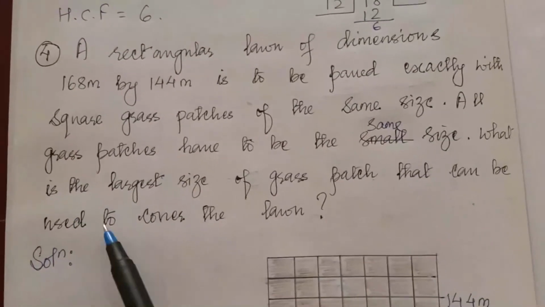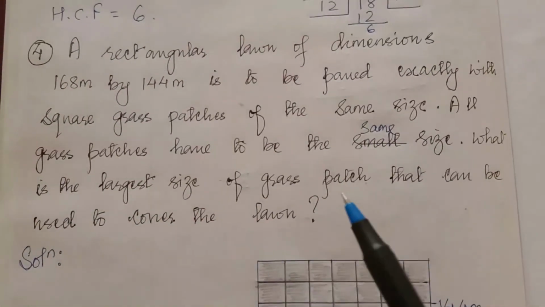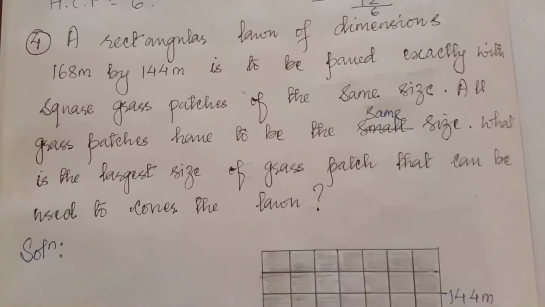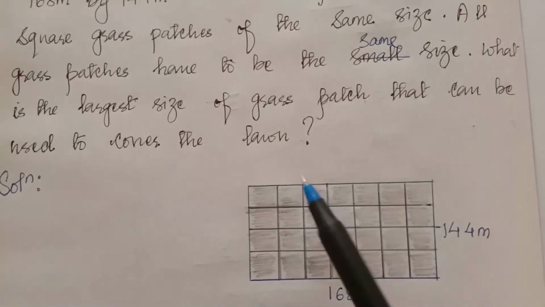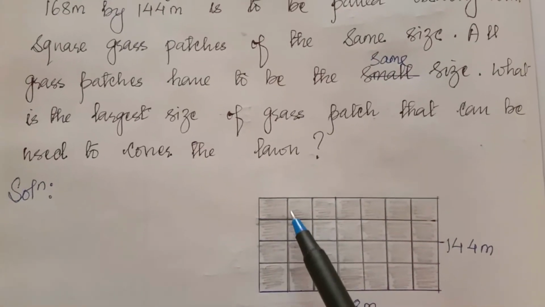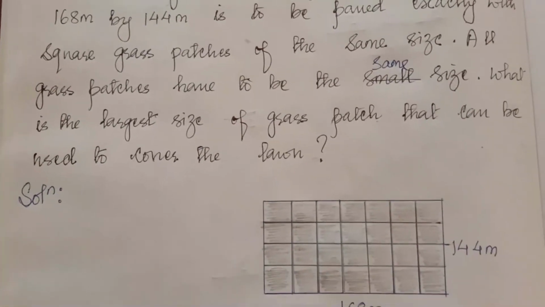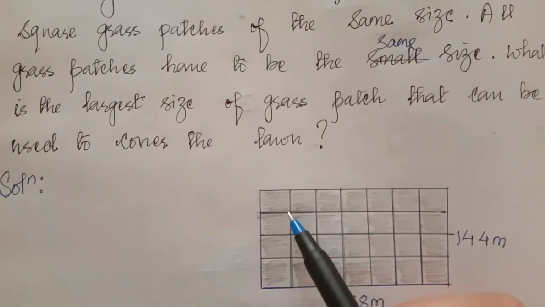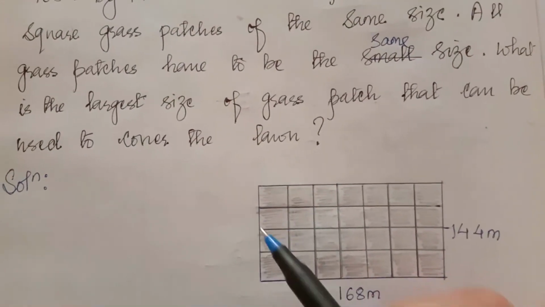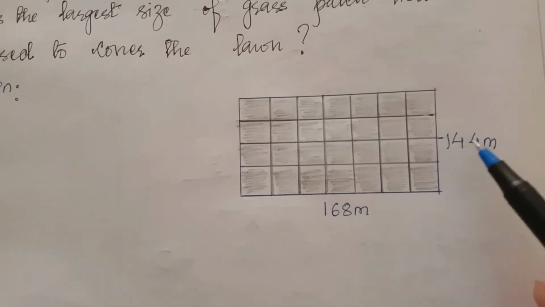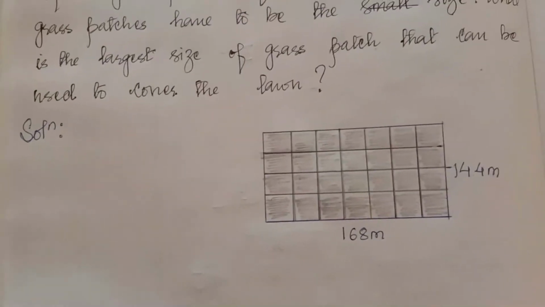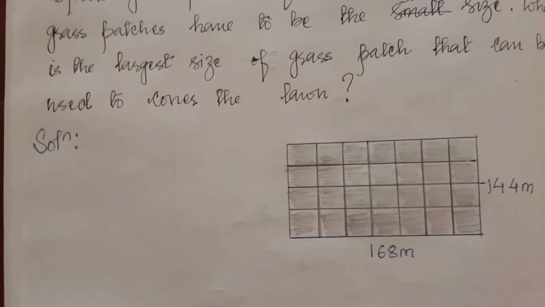So what is the largest size of grass patch that can be used to cover the lawn? So here this lawn is covered with grass patches, and that should be square in shape. Square means all sides equal. Then what should be the length of these grass patches? For that you just have to find the HCF of 168 and 144. That will give you the size of the grass patches.